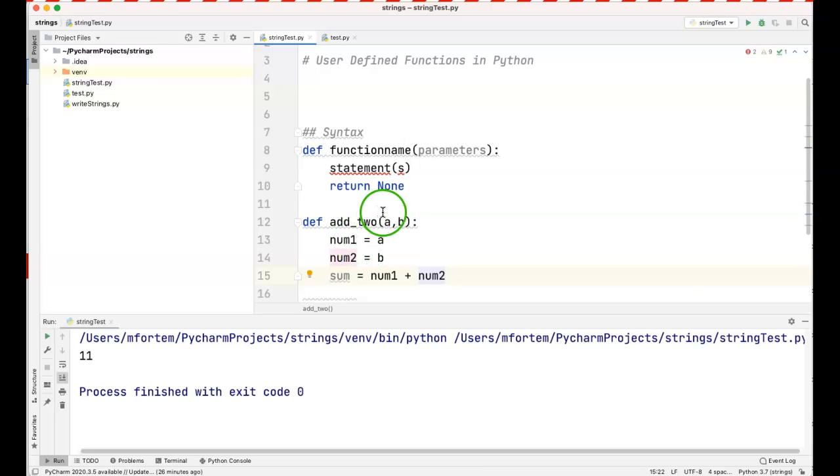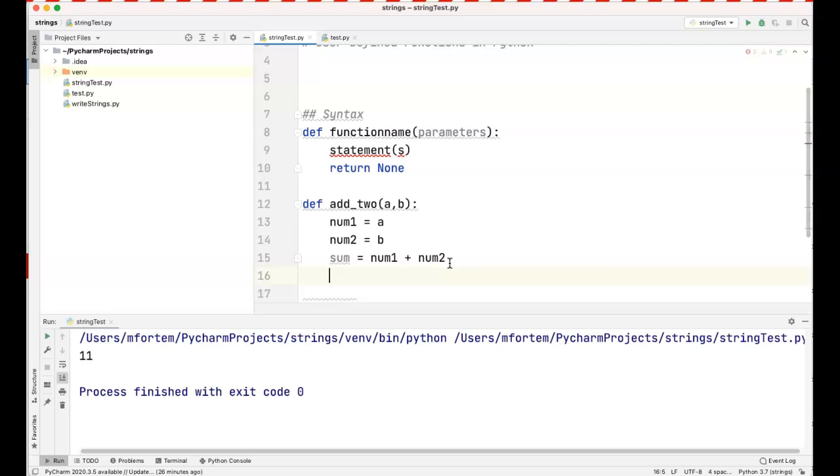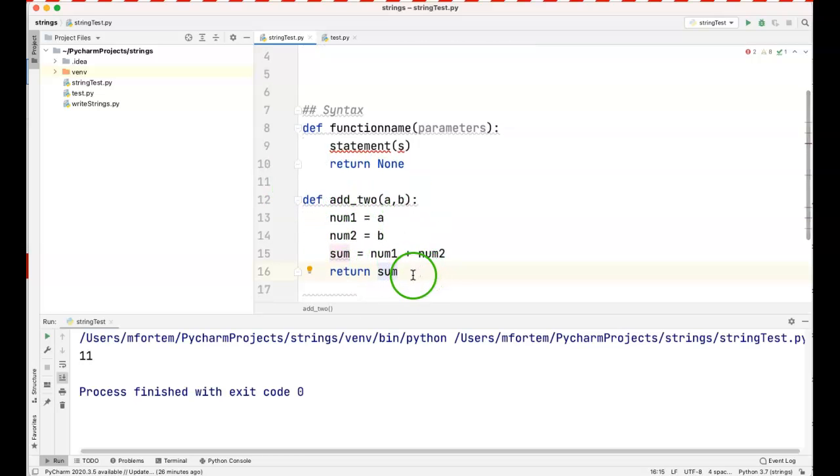You see that within the function, I don't actually have to define what the parameters will be. This will be for the user, for another program using it, or when I call the function. So once I have defined this variable, I use the return keyword to say, return, give me back the sum. So anytime you want to add 2 numbers, you can use this function called add2, and it will always give you the sum.